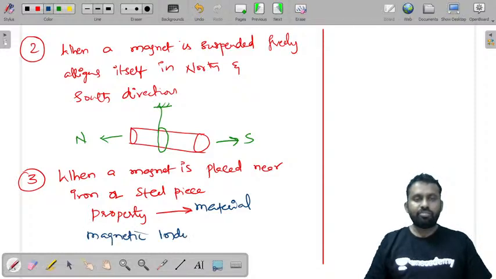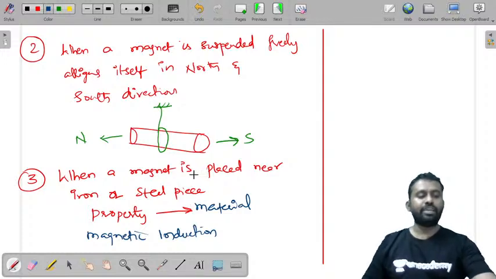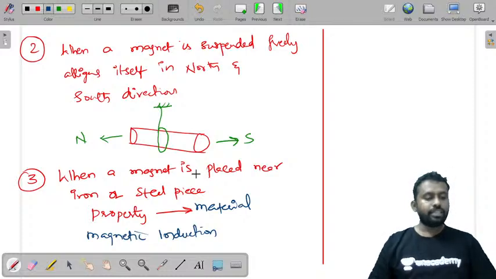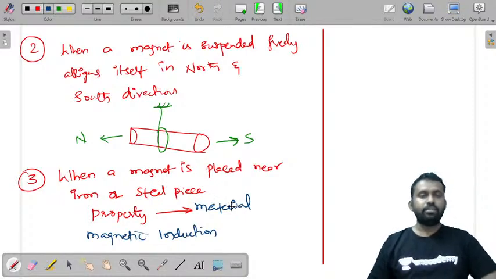And this process of transfer of this magnetic property is called magnetic induction. Super explanation.